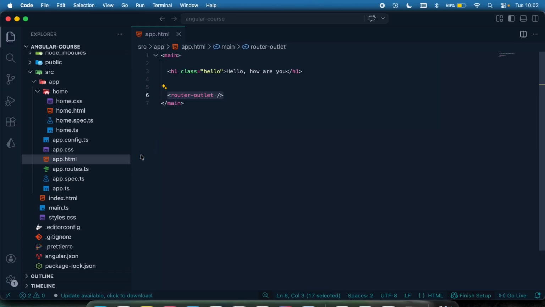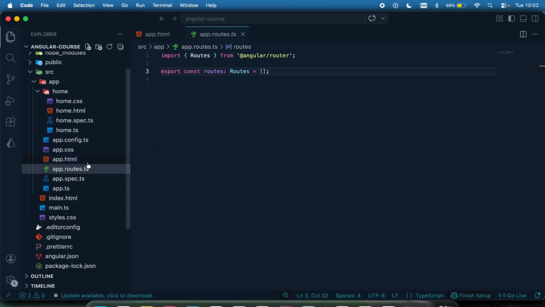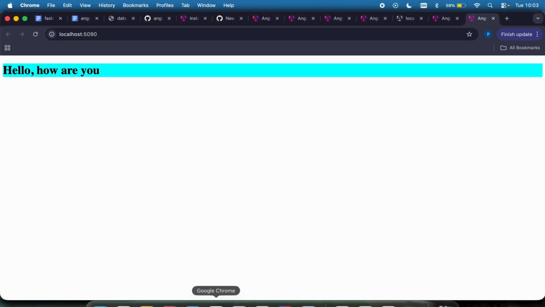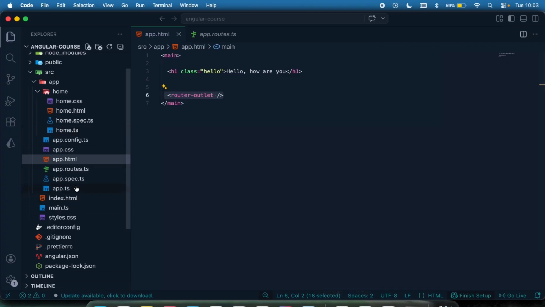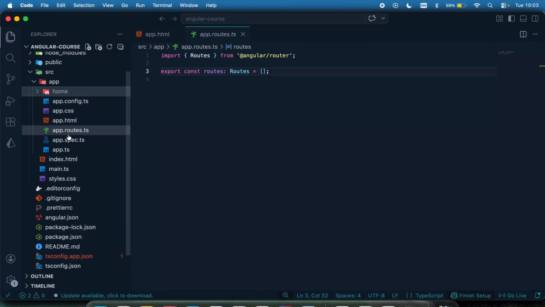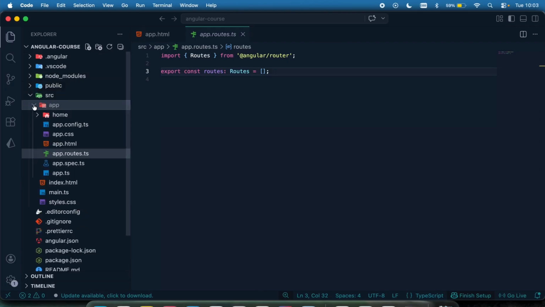For me to do that, I'm going to come to my app.routes.ts. This is where all the routes will be registered, so that when I go to that page, it's going to display that page right here, and then we can see it right here in our browser. If you are confused, this is the root of your app right here. This is the routes file where we register all our pages or all our routes.